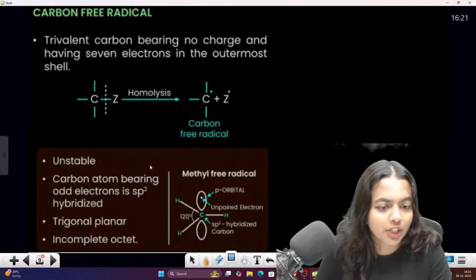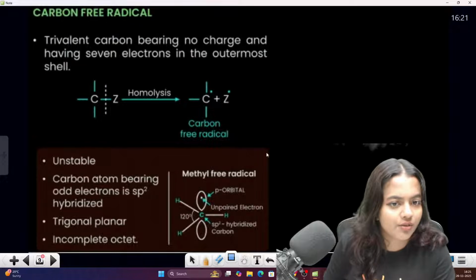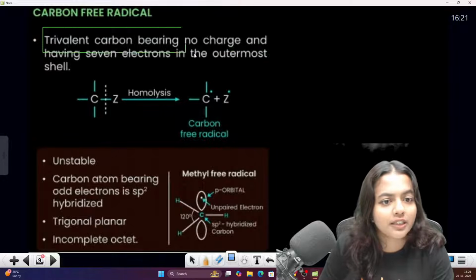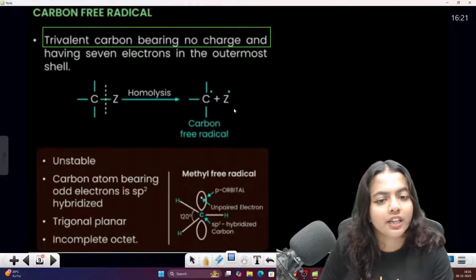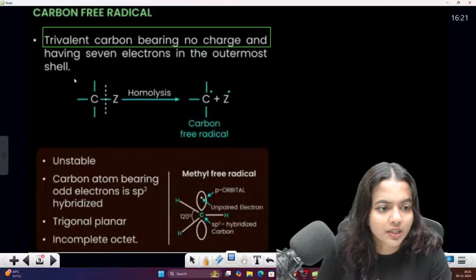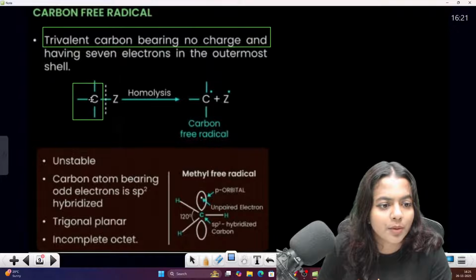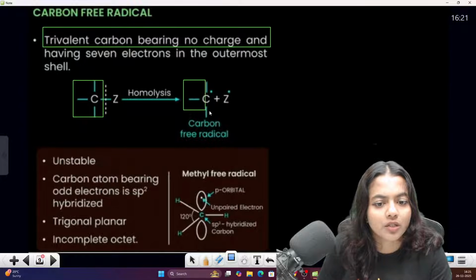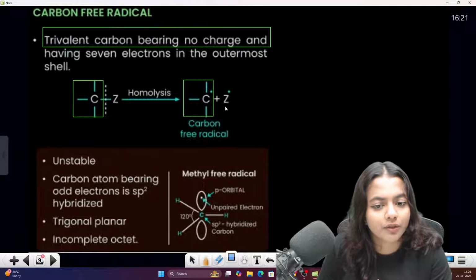Now, coming to the carbon free radical, as I told you, these are the things which we have already told. Trivalent carbon bearing no charge and having 7 electrons in the outermost shell. So what happens here is, we can say that this will be separate and this will be separate. So this is a carbon free radical.